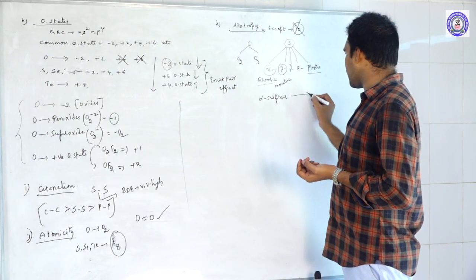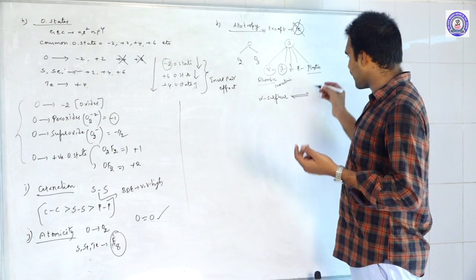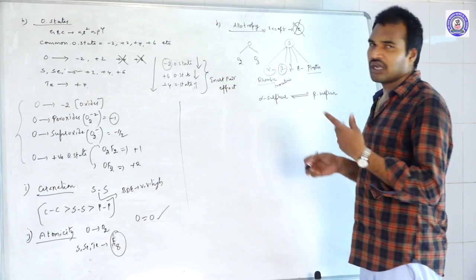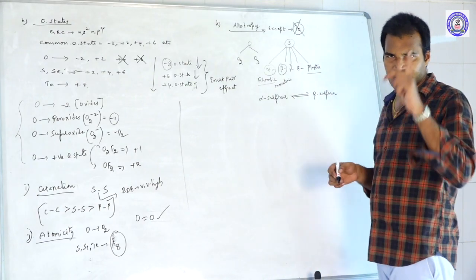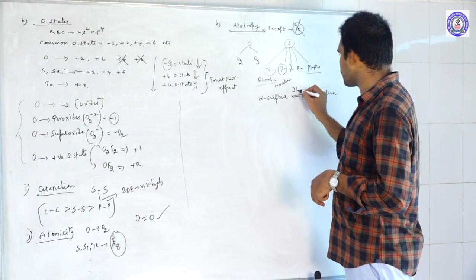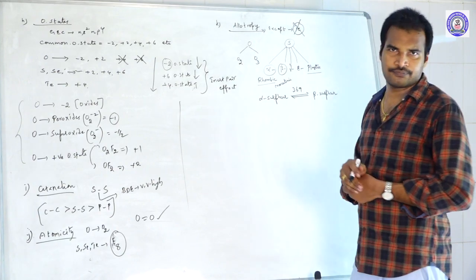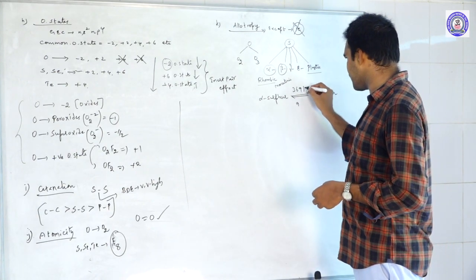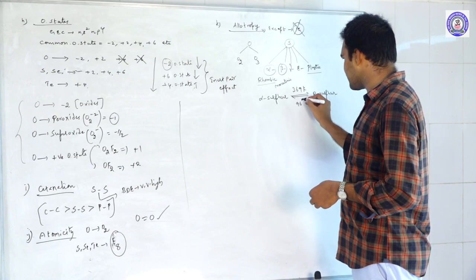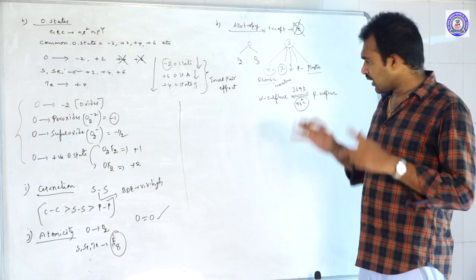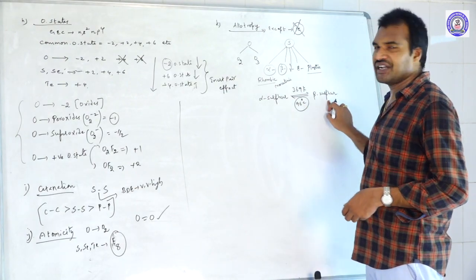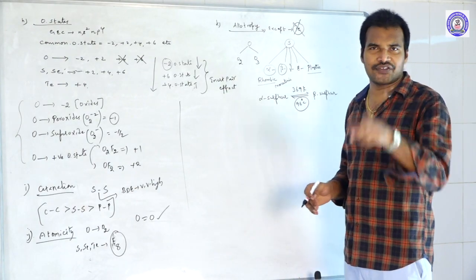If you heat alpha sulfur, it becomes beta sulfur, exactly at a temperature of 369 kelvin, that is 96 degrees Celsius. At 96 degrees Celsius, alpha sulfur and beta sulfur are both at equilibrium.